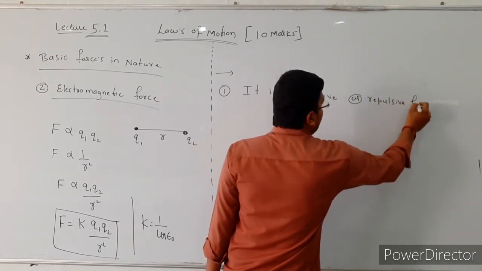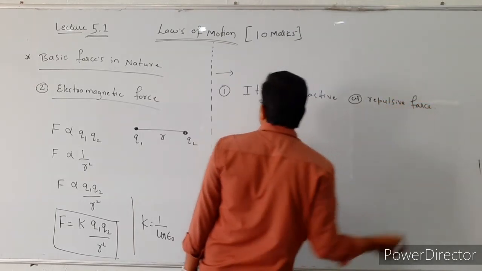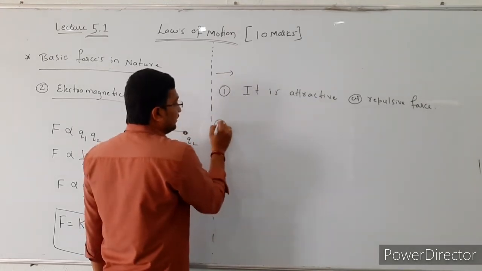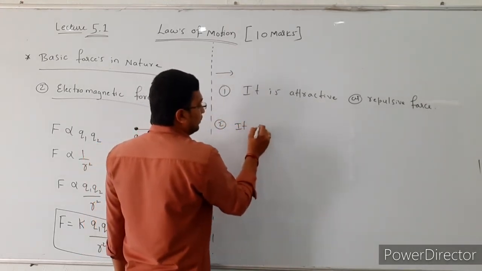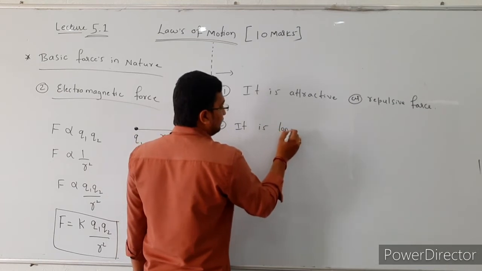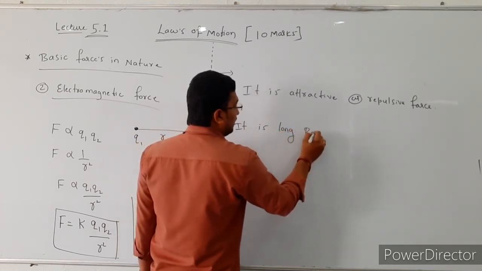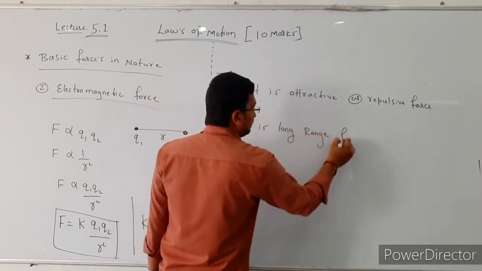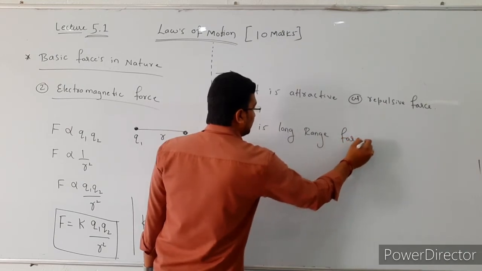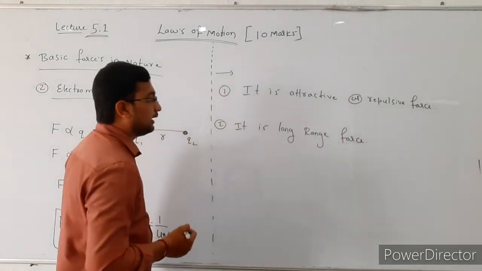The second one is that it is a long range force.